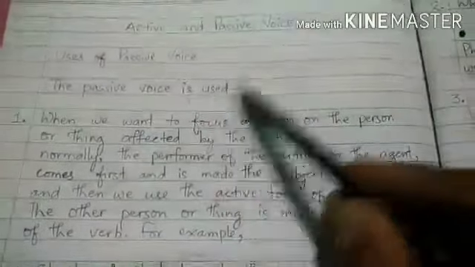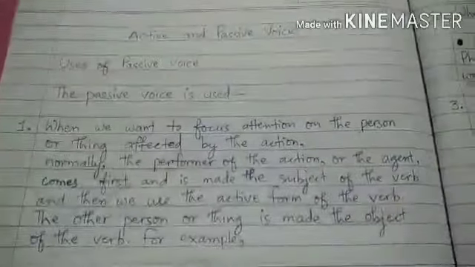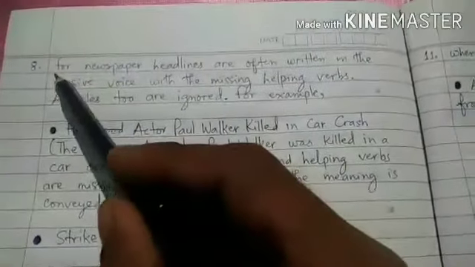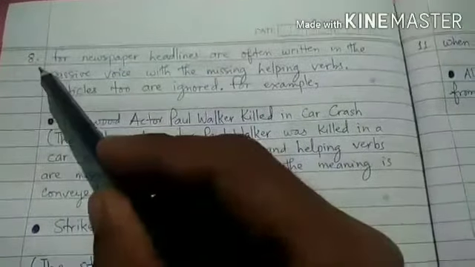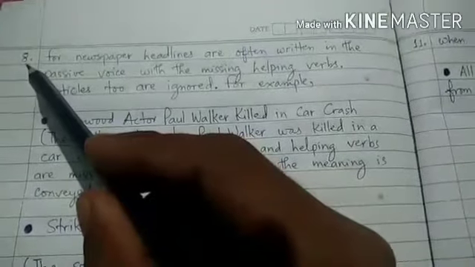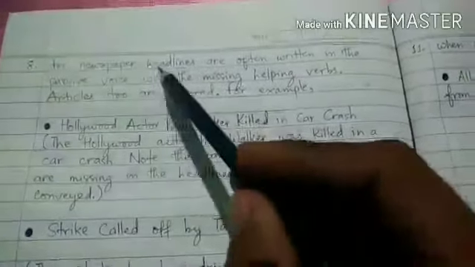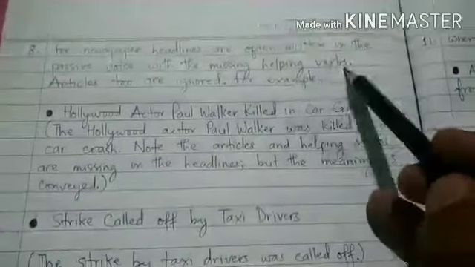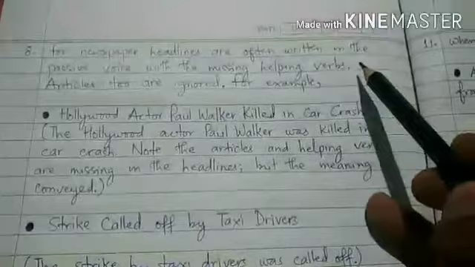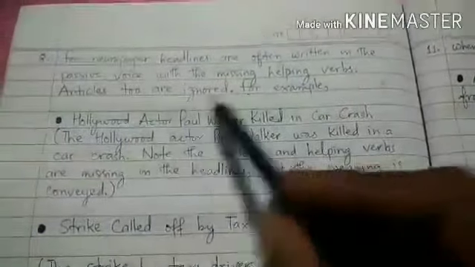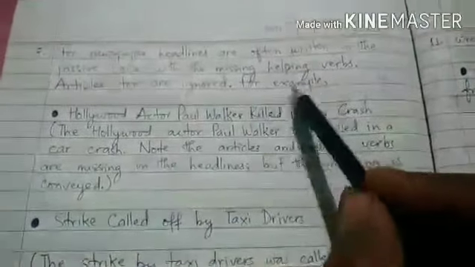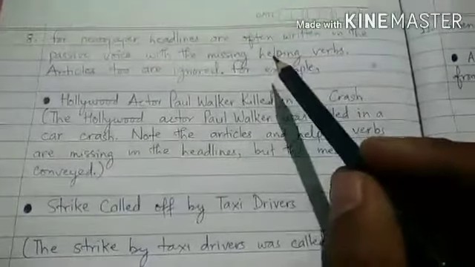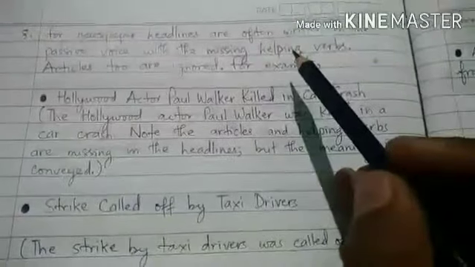That means from point number 8. Okay. So the point number 8 to understand about the use of passive voice is that newspaper headlines are often written in the passive voice with the missing helping verbs. Okay. Articles too are ignored. For example, whenever we write the newspaper headlines, they are also written in passive voice.